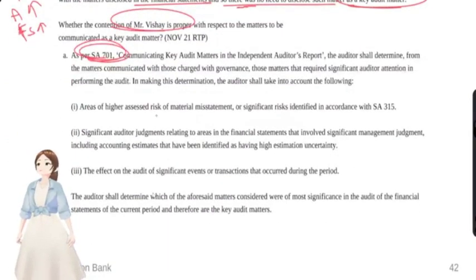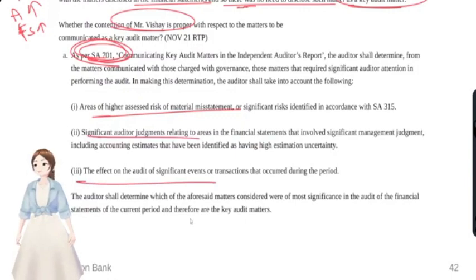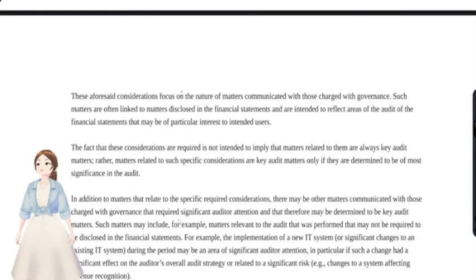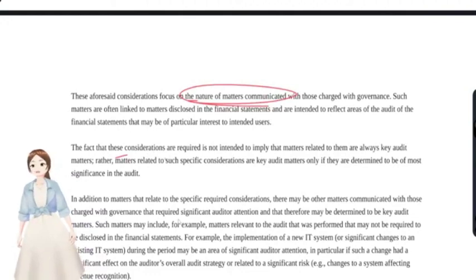I think they have given the SA 701 key audit matters definition and all that. These aforesaid considerations focus on the nature of the matters that were communicated with TCWG. The fact that these considerations are required is not intended to imply that matters related to them are always key audit matters. They were still discussing the 701 provisions.